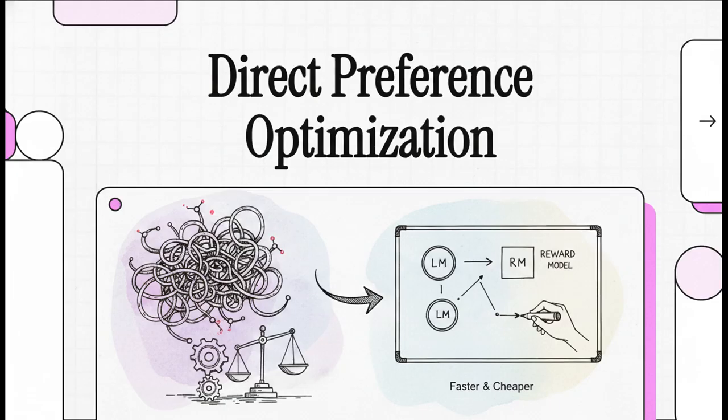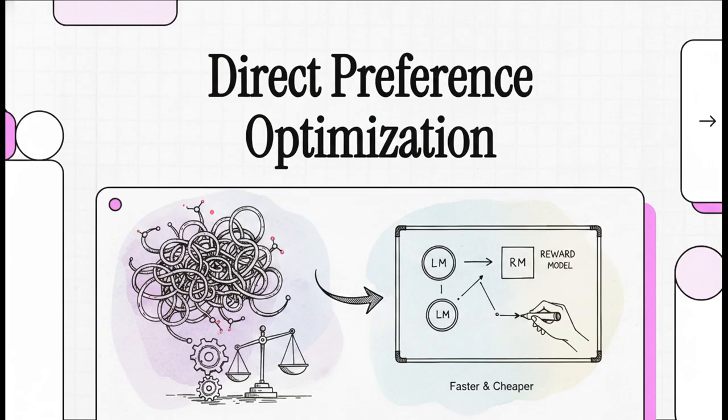We're diving into a genuinely groundbreaking paper from researchers at Stanford University titled Direct Preference Optimization: Your language model is secretly a reward model. This paper is a big deal because it fundamentally rewrites the playbook on how we control and align AI behavior. It essentially takes this notoriously unstable, computationally heavy process and turns it into an elegant, lightweight whiteboard lesson.